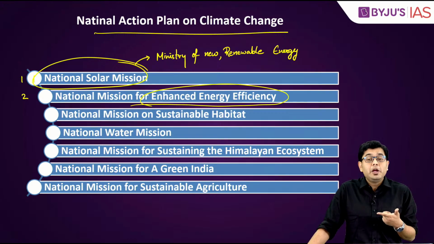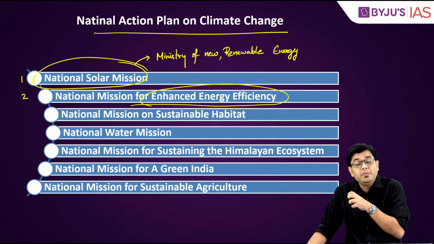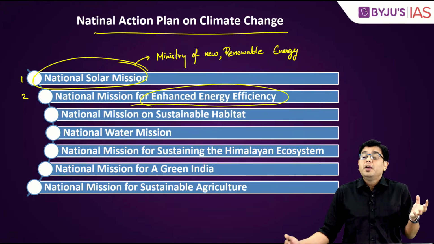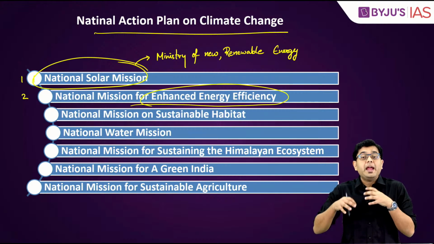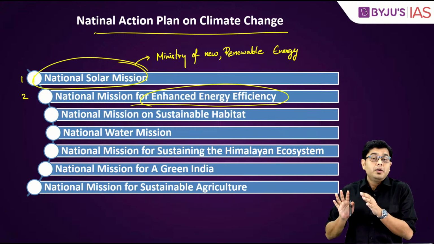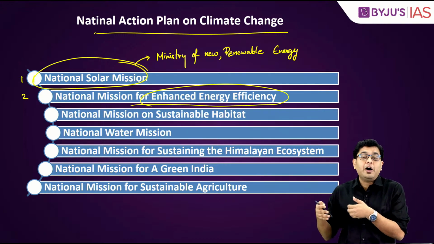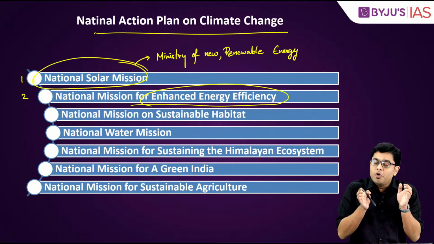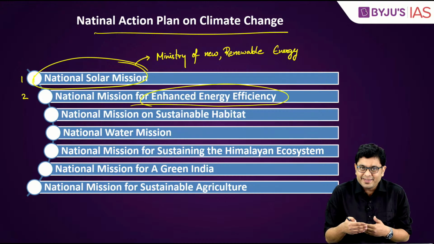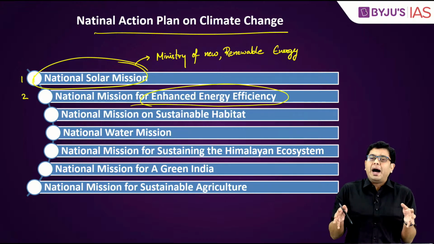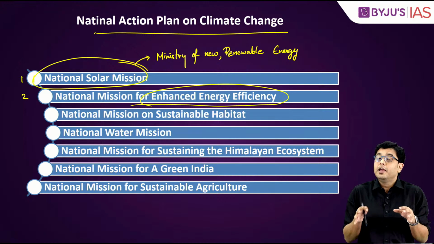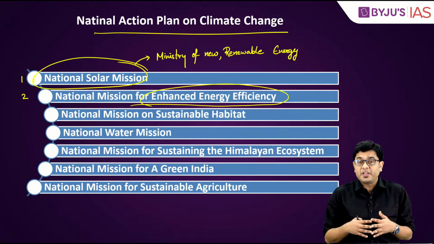Old equipment consumes a larger amount of power. The more power you generate, the more coal you are consuming, and more emissions are being given out into the atmosphere. So that is why you need more efficient devices, and that is where the idea of 3-star, 4-star, 5-star rating of the devices comes into the picture.